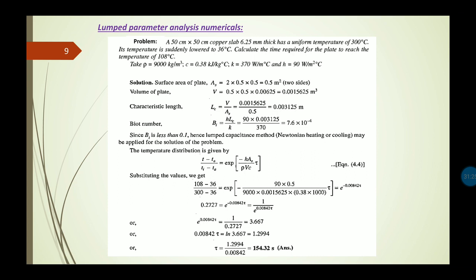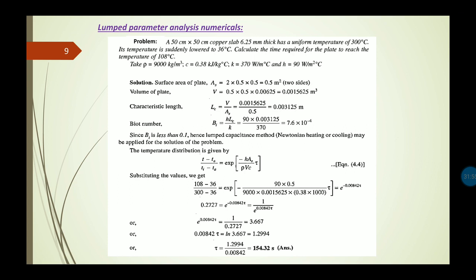So the only unknown variable remaining is tau. Now from this equation we can easily calculate, as all the other things are known to us, the time required for the plate to reach the temperature of 108 degrees centigrade. So the value we finally get here is 154.32 seconds.